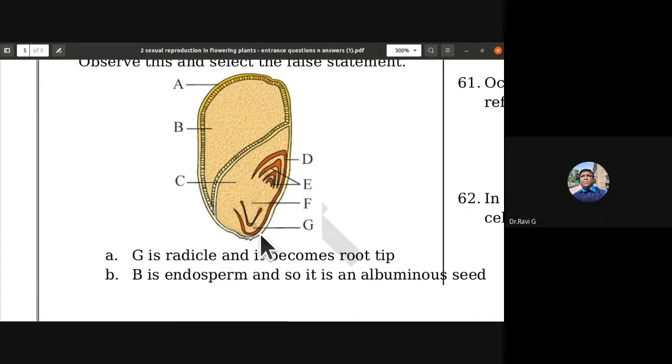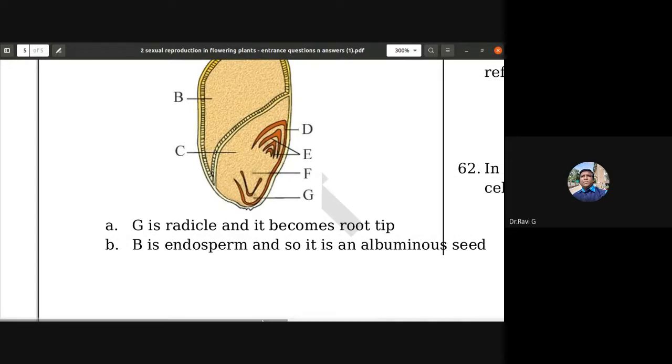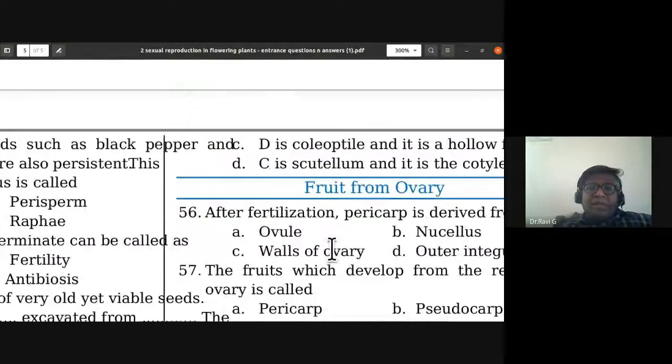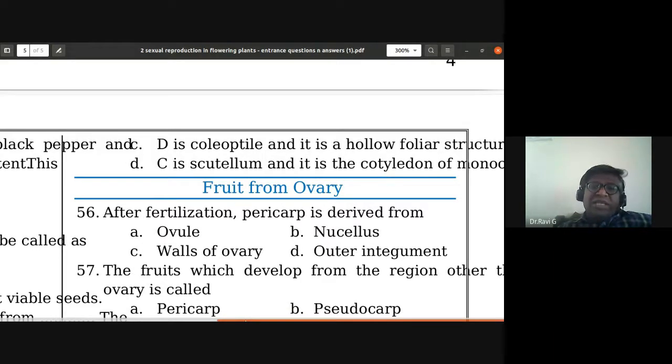G is radicle and becomes a root tip. B is endosperm and it is an albuminous seed. D is coleoptile and it is a hollow foliar structure. C is scutellum and it is the cotyledon of monocot. So the false statement we have to identify in this question, that is 55th.